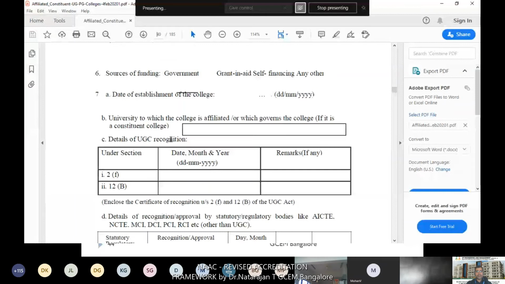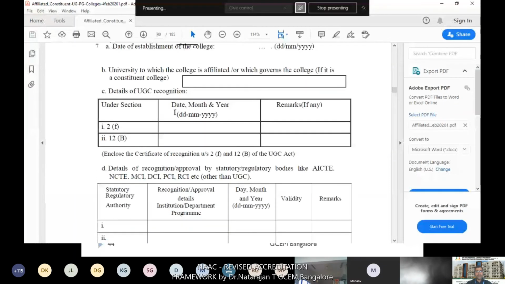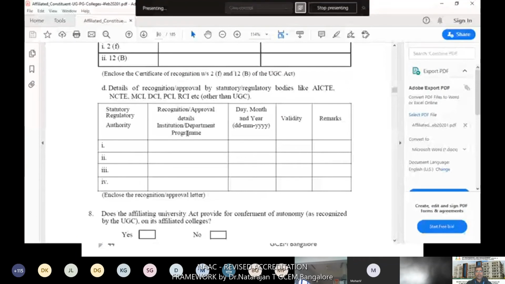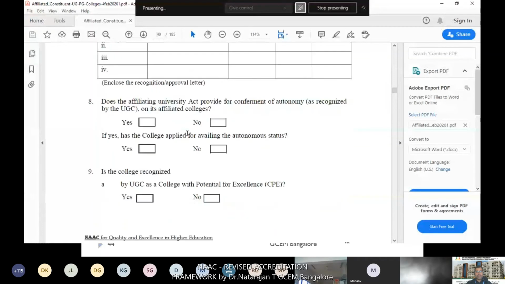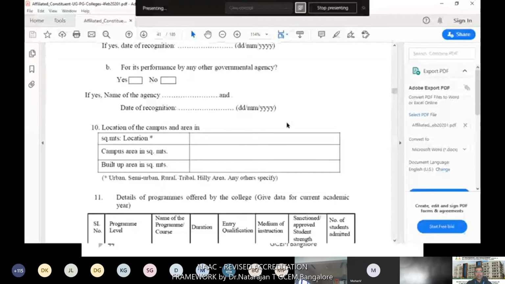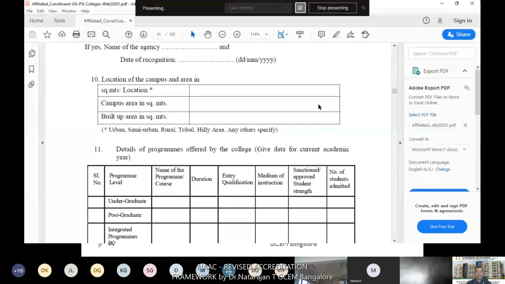Sources of funding, whether you are a self-financing or aided college, date of establishment, 2F and 12B date of getting the sanction, UGC recognition, then details of the statutory authority bodies recognition, then the autonomous status, whether your college is CPE recognized. The location of the campus also they will ask. In campus area, built up area also they will ask, rural or urban.